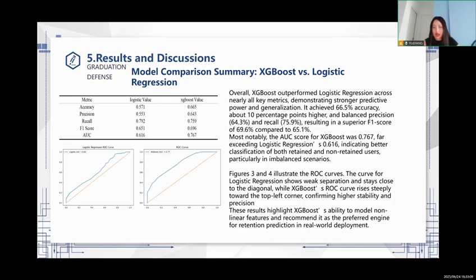These results highlight XGBoost's ability to model nonlinear features and recommend it as the preferred model for retention prediction in real-world deployment. Okay, let's see the next PPT.